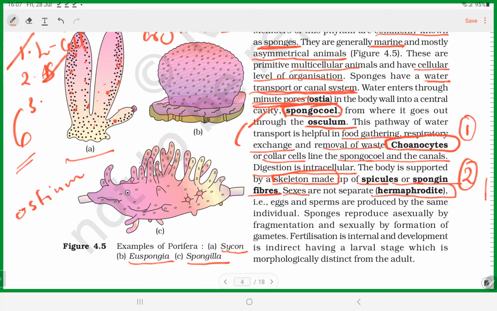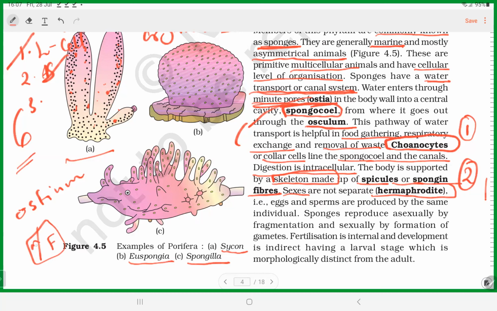You know what hermaphrodites are? See, this term is usually used in animals. Hermaphrodite is the term used in animals. For example, in plants we use terms like bisexual plants, bisexual flower, monoecious, dioecious, such kinds of terms. But in animals, we use a special term, hermaphrodite, which means both male and female reproductive components are present in the same organism. One organism with both male and female reproductive organs.